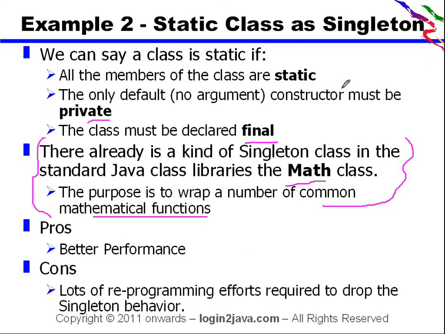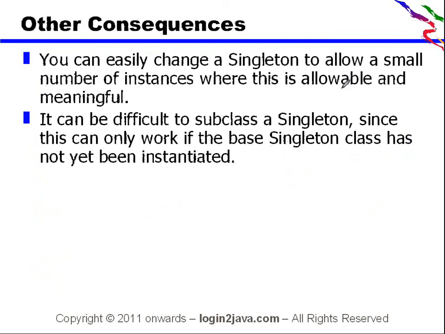You must be sure that you don't require any instance, meaning no subclassing, and you are not going to implement any interface. If it comes under this scenario, go for a static class as a singleton. Other consequences, you can easily